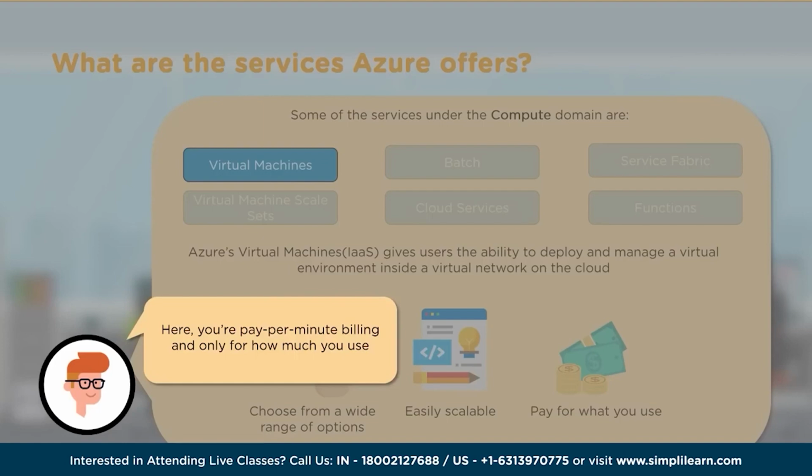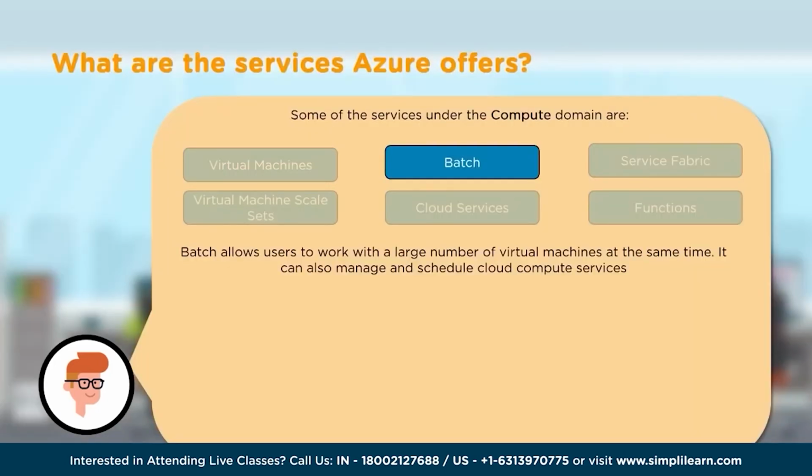That's attractive, isn't it? Now let's talk about batch service. Now batch service is always independent, regardless of whether you choose Windows or Linux, it's going to run fairly well. And with batch service, we can take advantage of the environment's unique features. And not only that, in short, the batch service helps us to manage the whole batch environment, and also it helps to schedule the jobs. Now this Azure batch service actually runs on large scale parallel and high performance computing. Because of that, batch jobs are highly efficient in Azure.